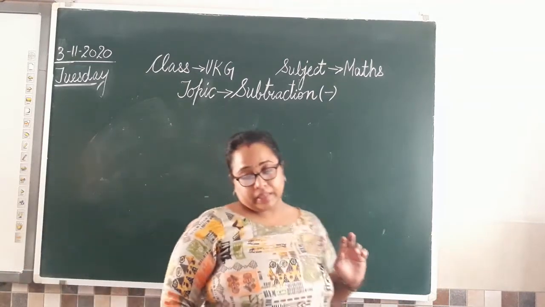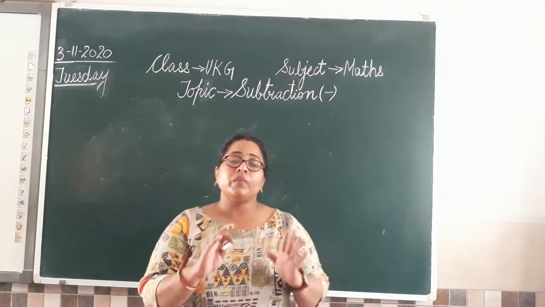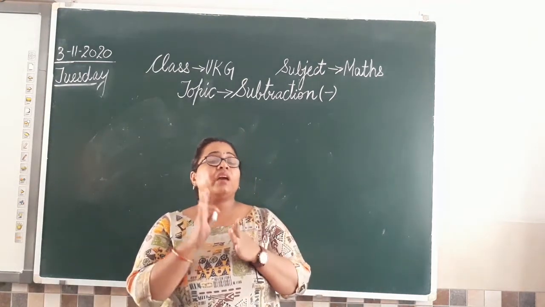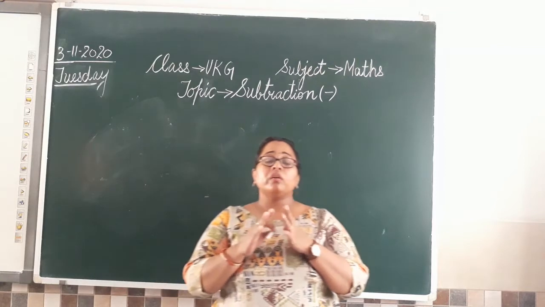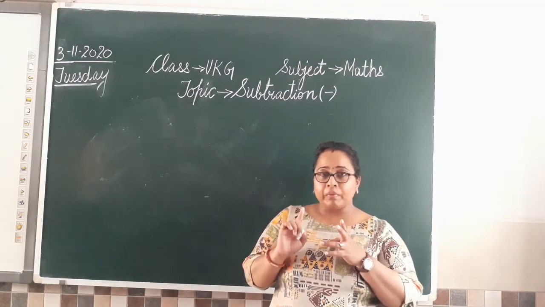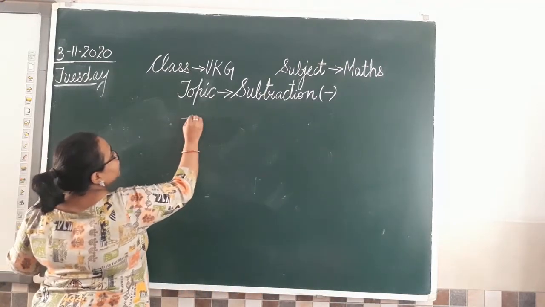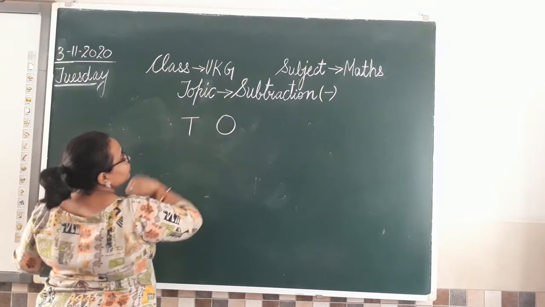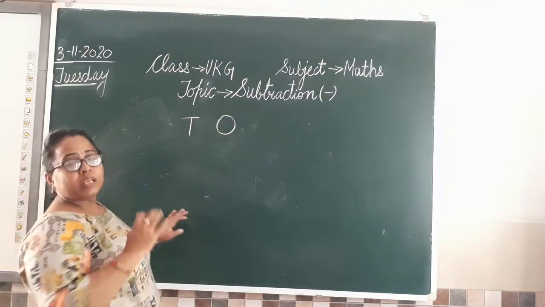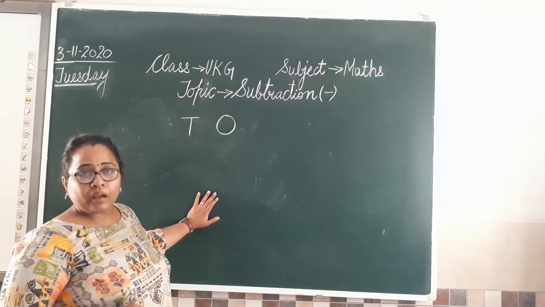Clear? अब कैसे करेंगे? You remember how we did two digit addition? जब हमने अपना sum लिखा, when we were writing our question, how we wrote? First we have written tens and ones. You remember that? हमने सबसे पहले कैसे लिखा था? Tens and ones. और tens और ones के नीचे ही हमने अपने digits को लिखा था. You remember that ना? Fine.